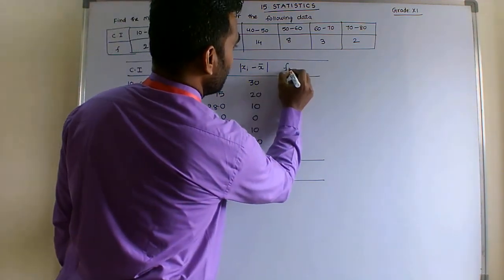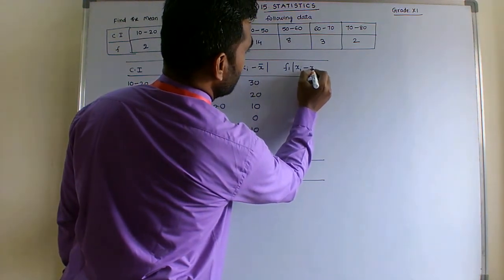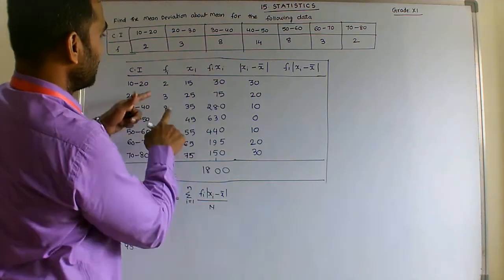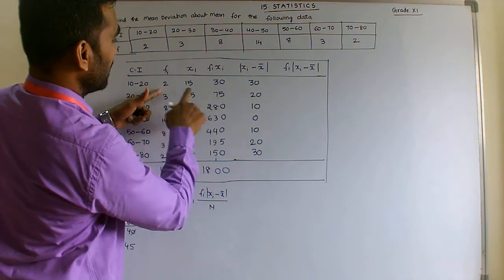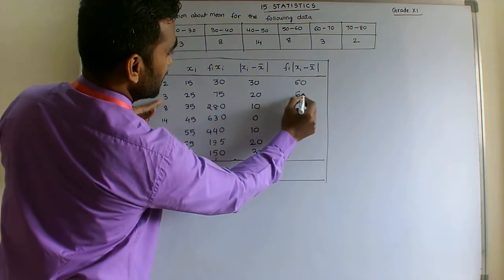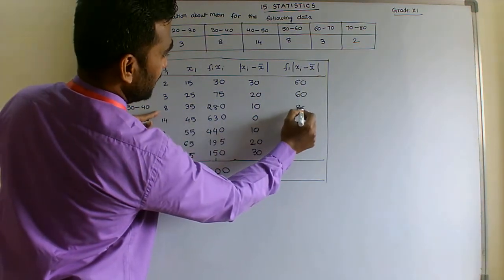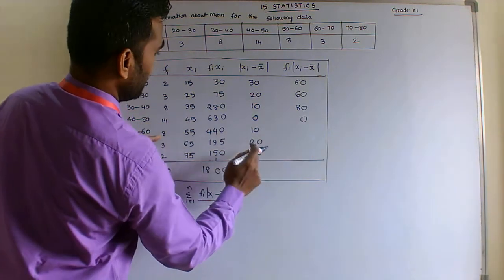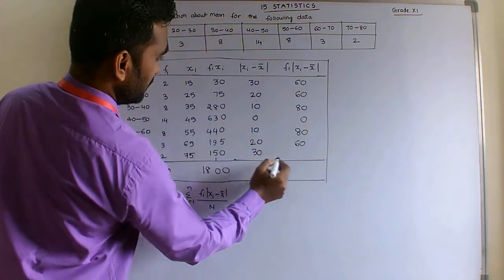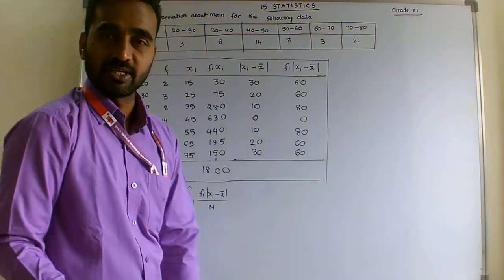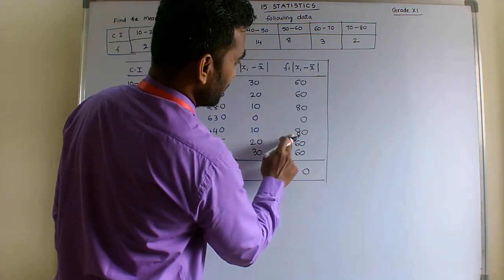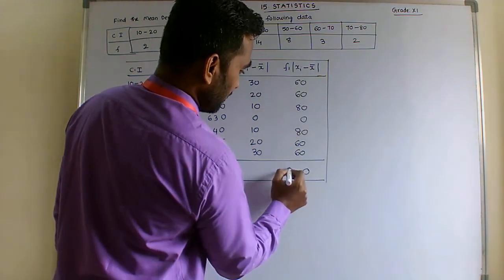Next, one more last column: fi into the absolute value of xi minus x bar. Multiply the second column and the fifth column. 2 into 30 is 60, 3 into 20 is 60, 8 into 10 is 80, 14 into 0 is 0, 8 into 10 is 80, 3 into 20 is 60, 2 into 30 is 60. Their sum is 400.